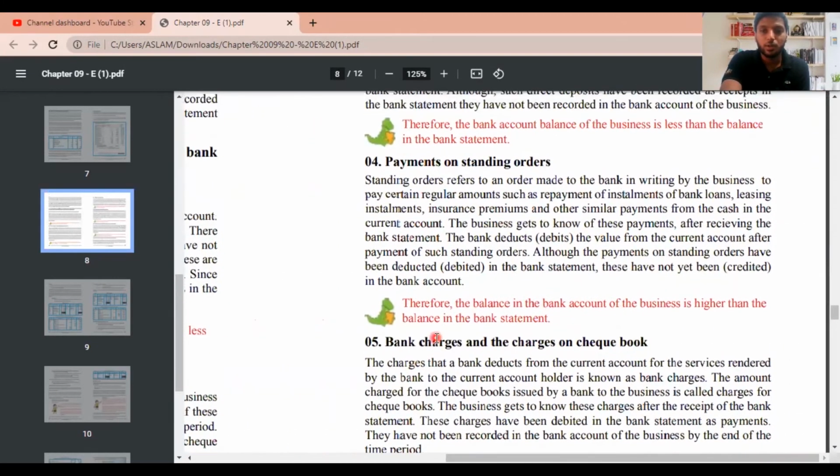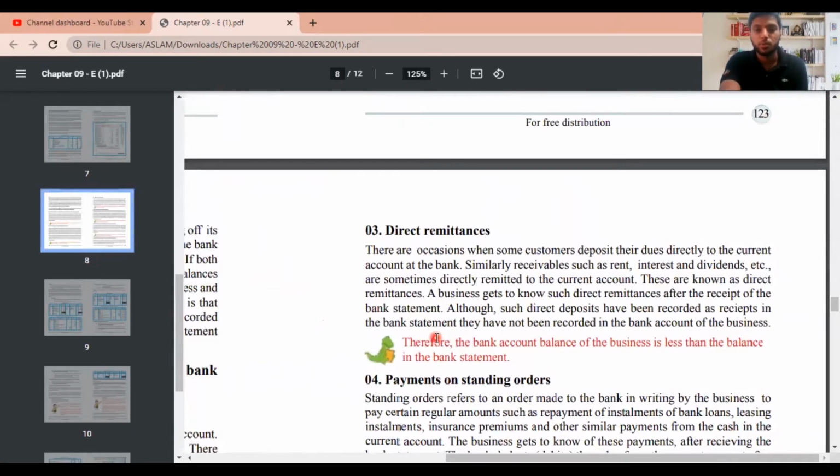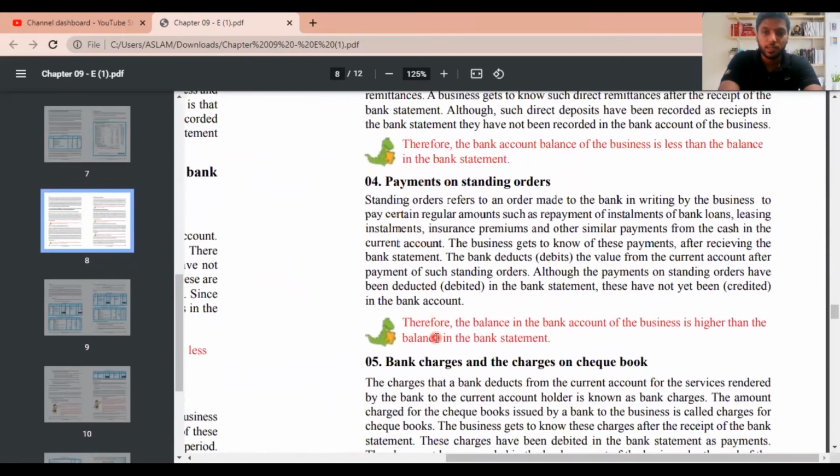And then we have the third one, direct remittances, the money we receive to the bank account directly. And the fourth, payment on standing orders, where we have requested the bank to make certain payments. Standing orders are like you bought a washing machine or whatever necessary stuff for your business, maybe furniture, maybe a machine, and you request the bank every month on the 15th to just pay this 5,000. You don't have time to go to the bank, so the bank will do it on your behalf.